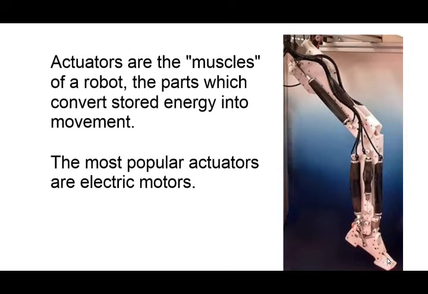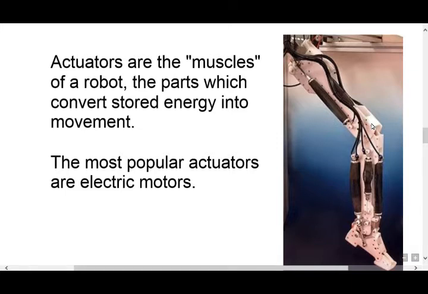In this lecture, we discuss actuators for robots. First, we discuss what actuators are. Actuators are the muscles of a robot, the parts which convert stored energy into movement. The most popular actuators are electric motors. In this figure, you observe the wire arrangements. These are the actuators. So, actuators are the muscles of a robot.